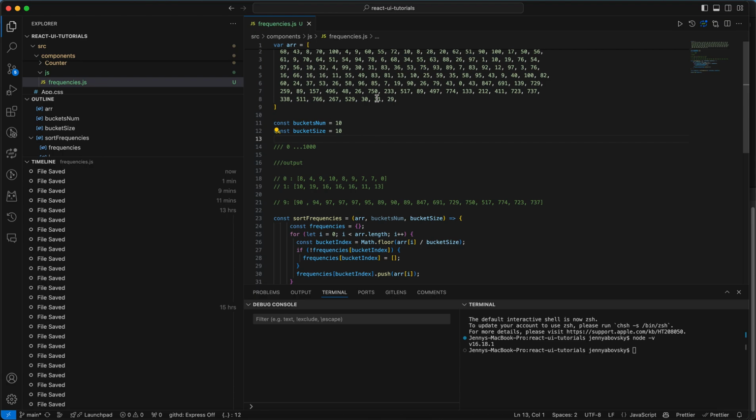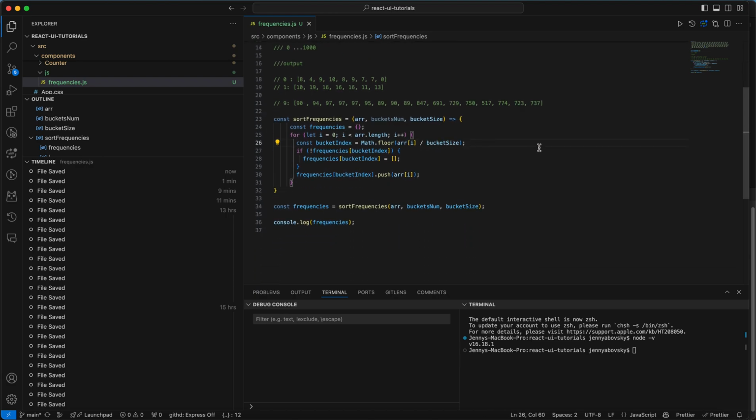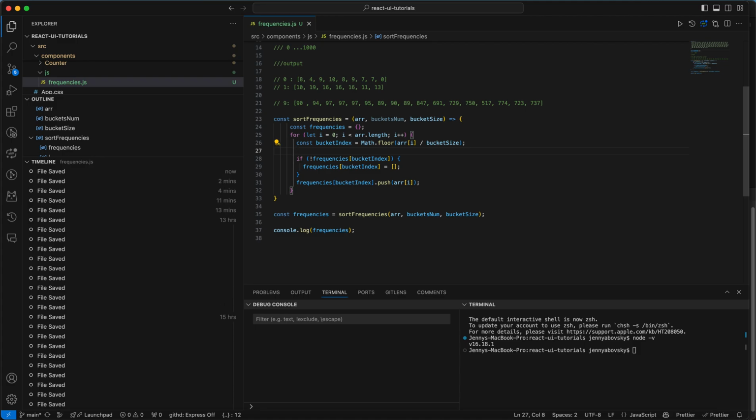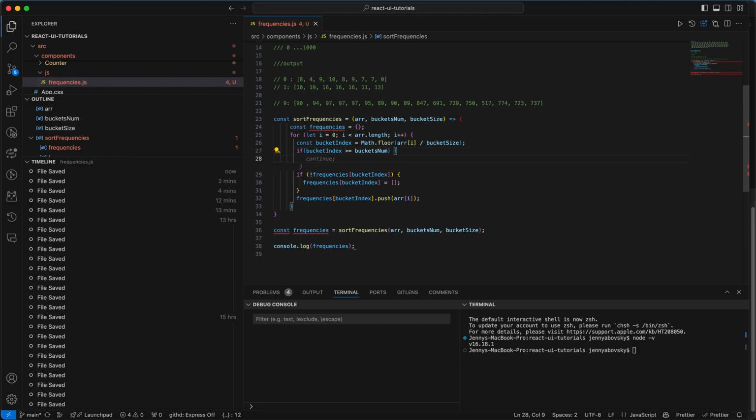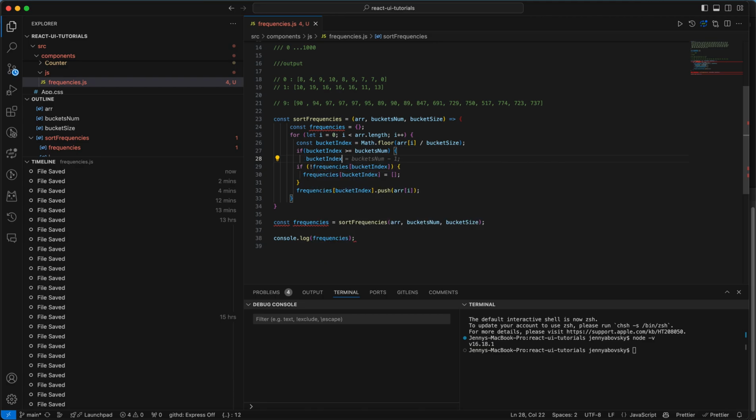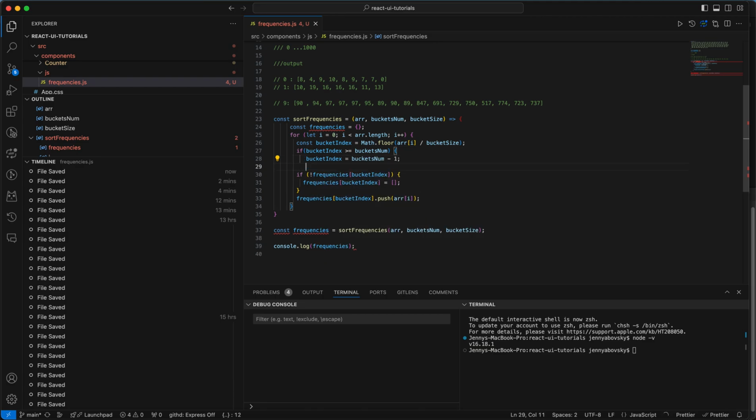So we need to handle the case when our number is larger than 100. 10 multiplied by 10 is 100, so the max number is 100. In this case, if our bucket index is larger than the bucket num, then we put the bucket index to be the last bucket.